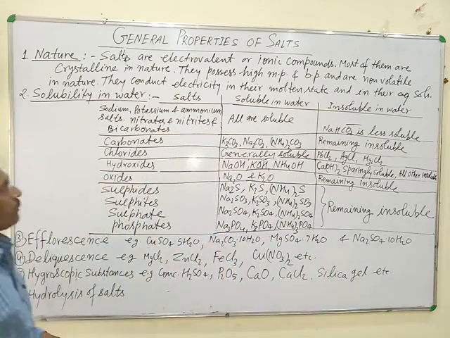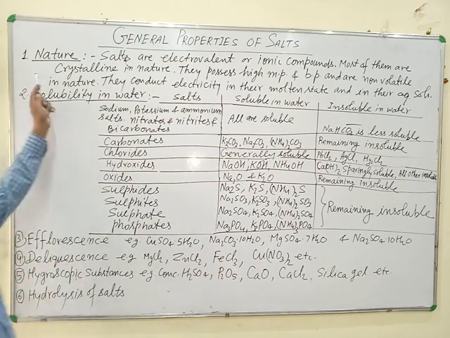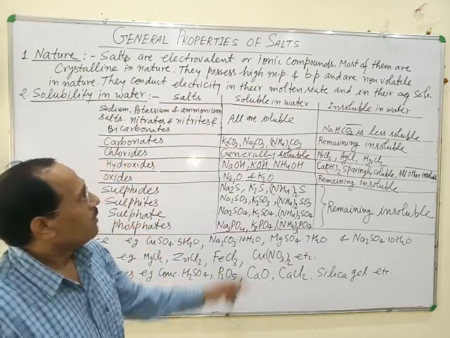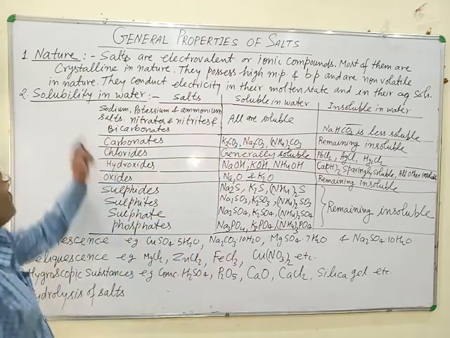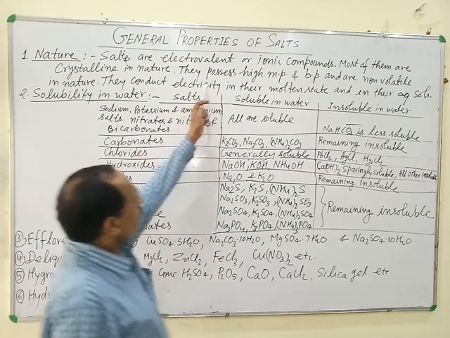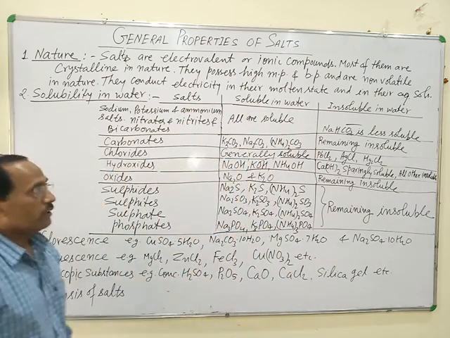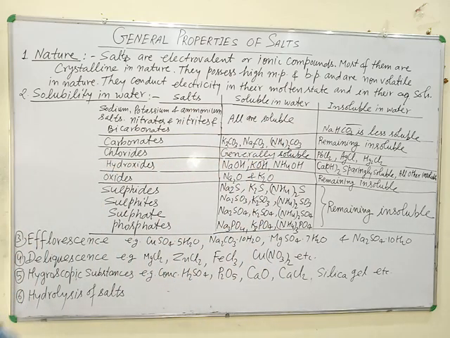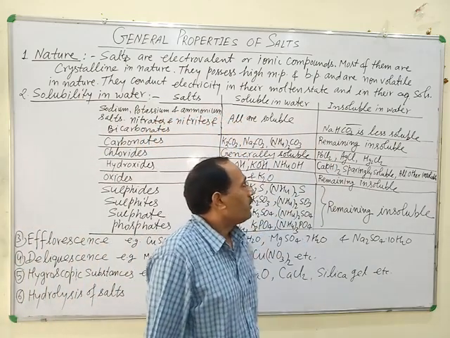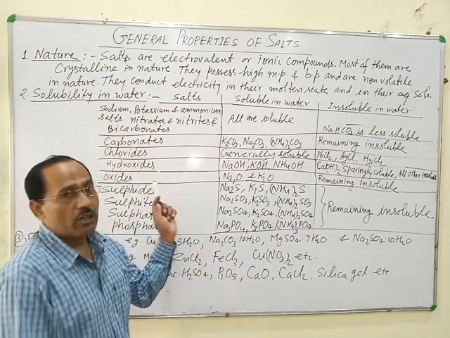Some important properties of salts: nature. Salts are electrolytic or ionic compounds. Most of them are crystalline in nature. They possess high melting and high boiling points and are non-volatile in nature. They conduct electricity in their molten state and in their aqueous solutions. This is the nature of salt.